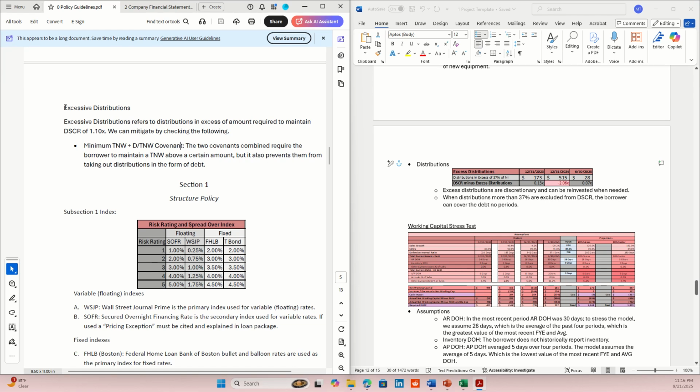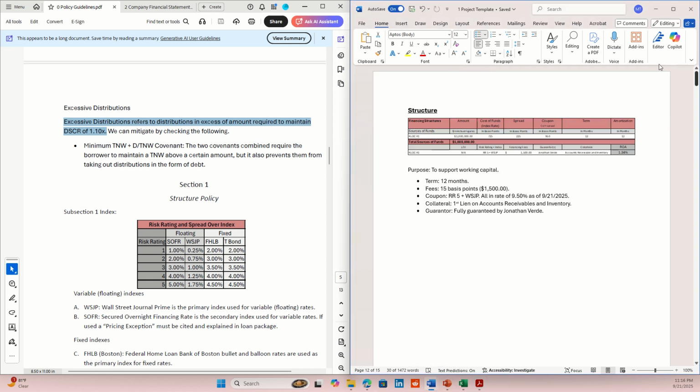So as we can see, when we look at our distributions section, and we see the excessive distributions, it refers to the excess amount required to maintain a debt service of 1.10x. So remember, if this is below 1.10x right here, then that means that they can't afford to repay us, and we're going to cite that as a policy exception, or as a risk as well.